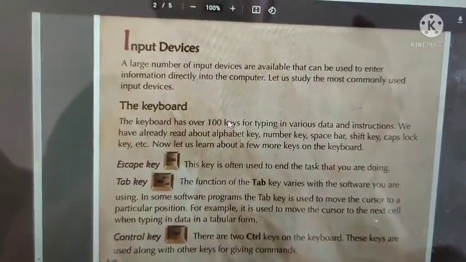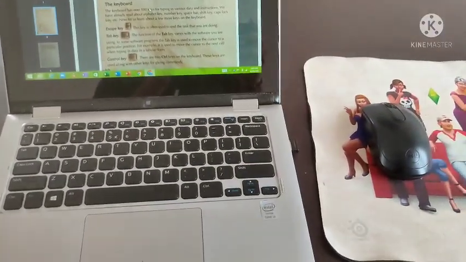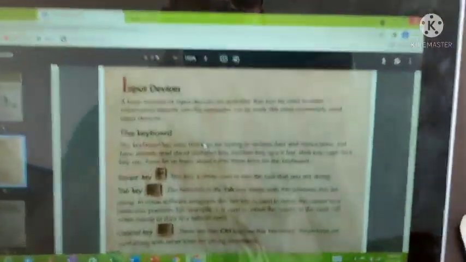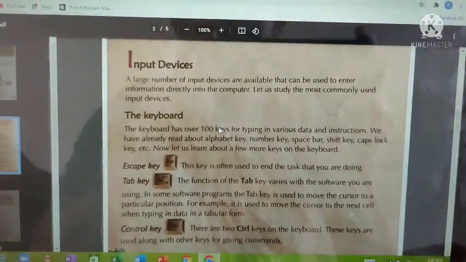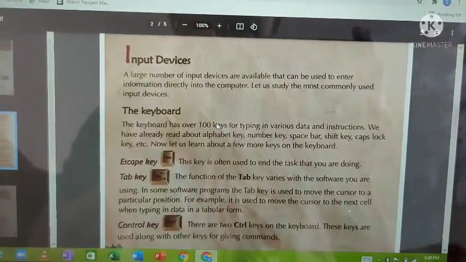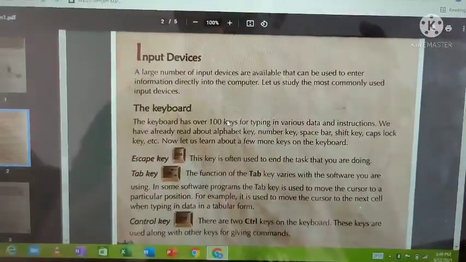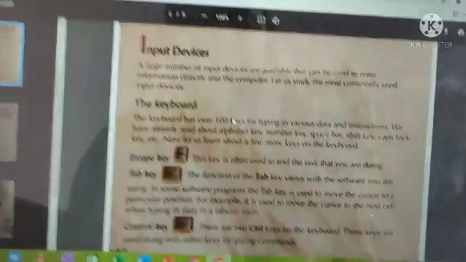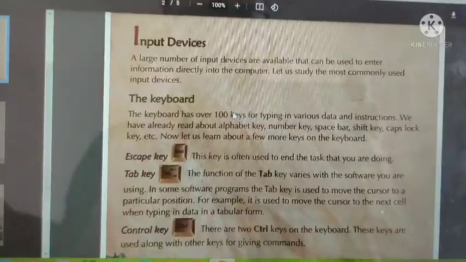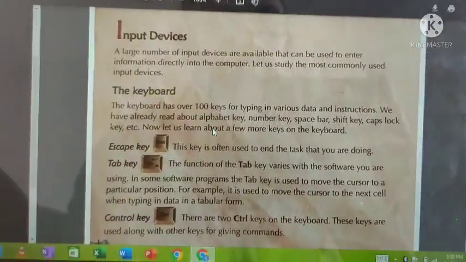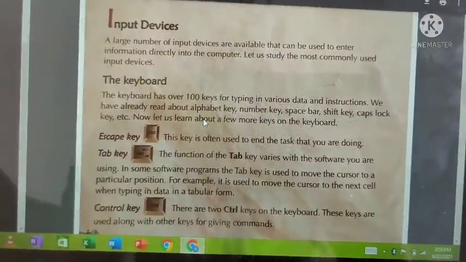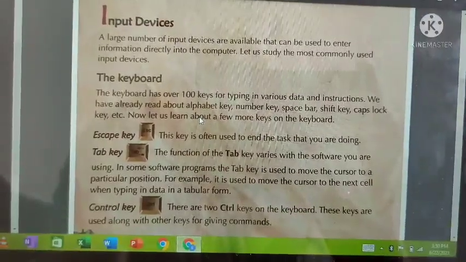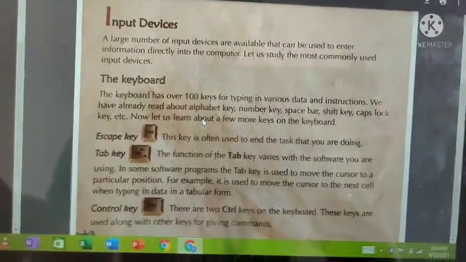There are many input devices, not only the keyboard and mouse. Even a scanner is an input device. You might know about scanners; if you don't, leave it. Joystick, which you might have used while playing games, is also an input device. Digital camera, the camera is also an input device. We'll see a few input devices.